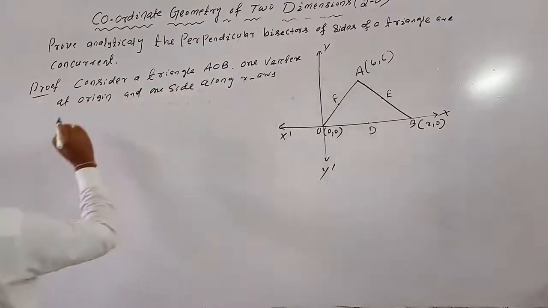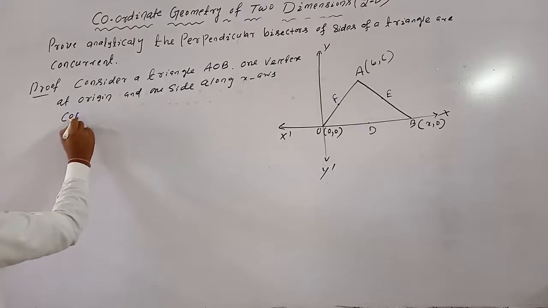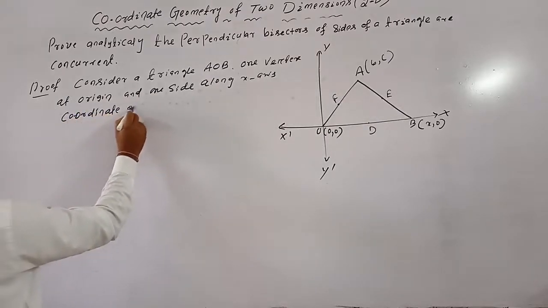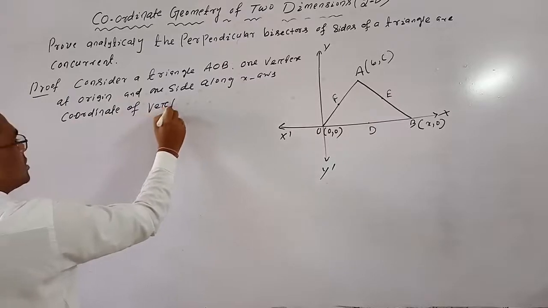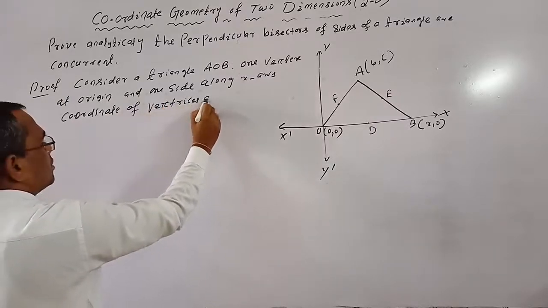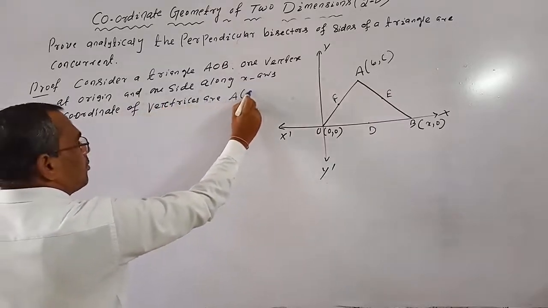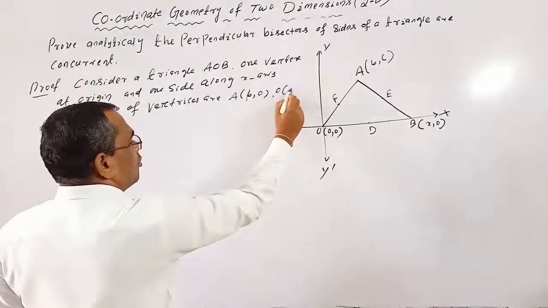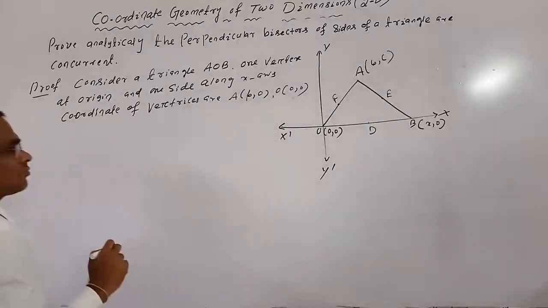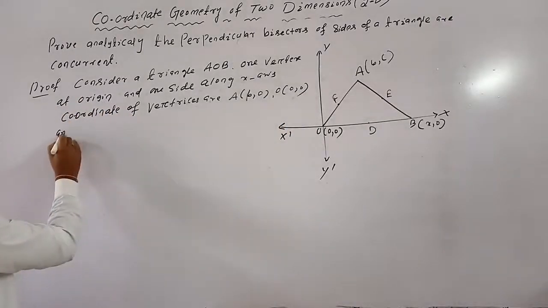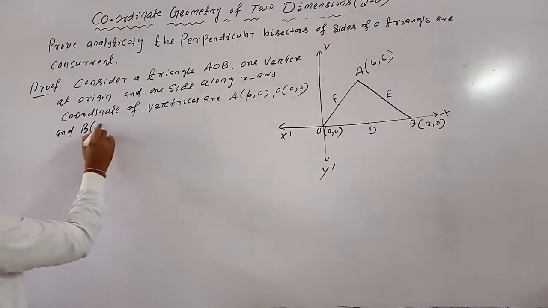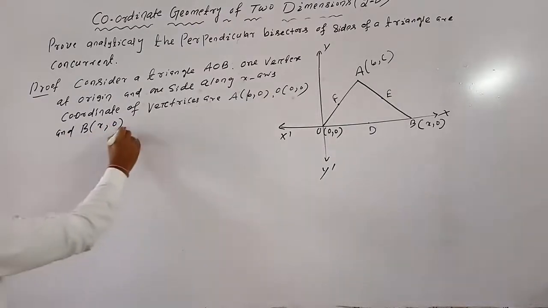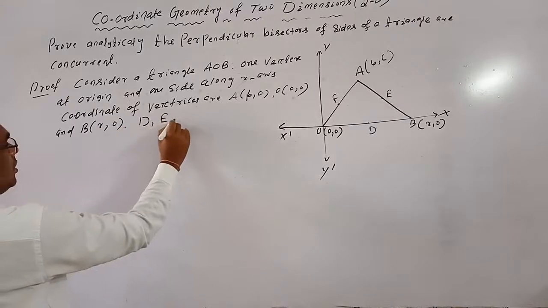So the coordinates of vertices are A of b comma c, O of 0 0, and B of x comma 0.